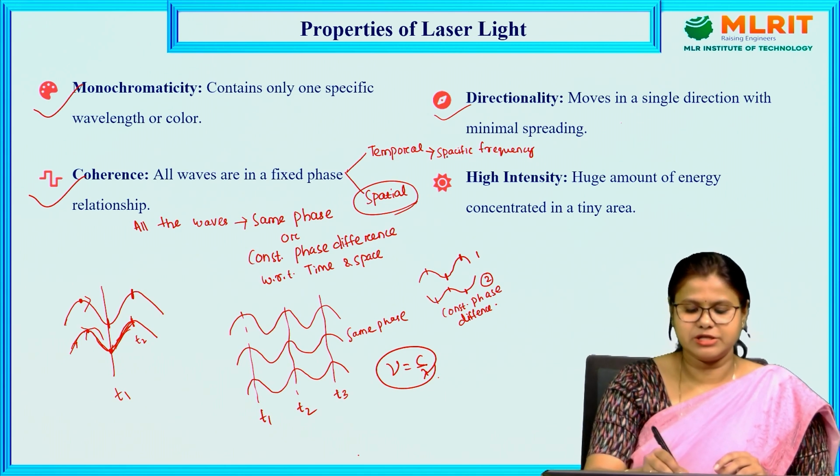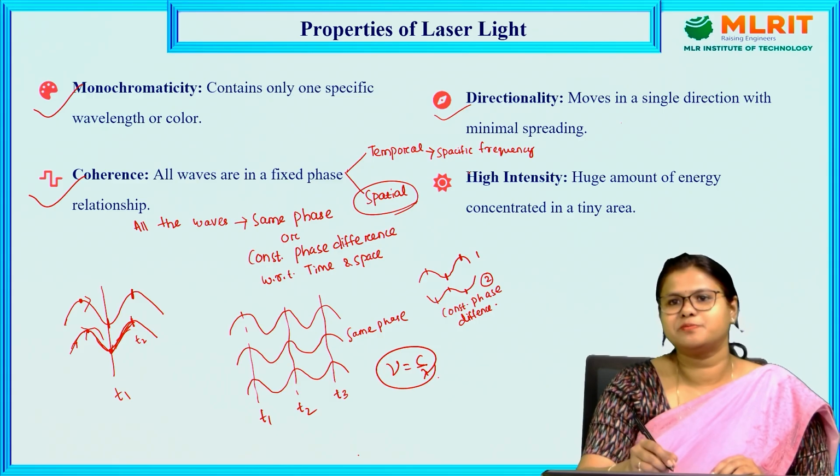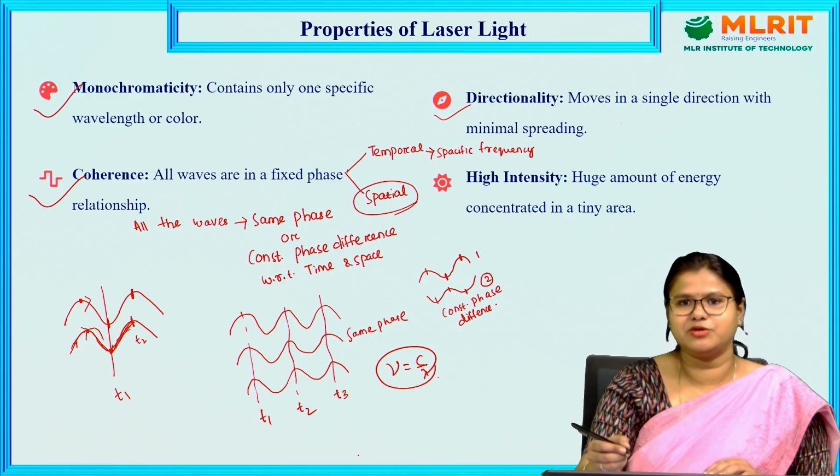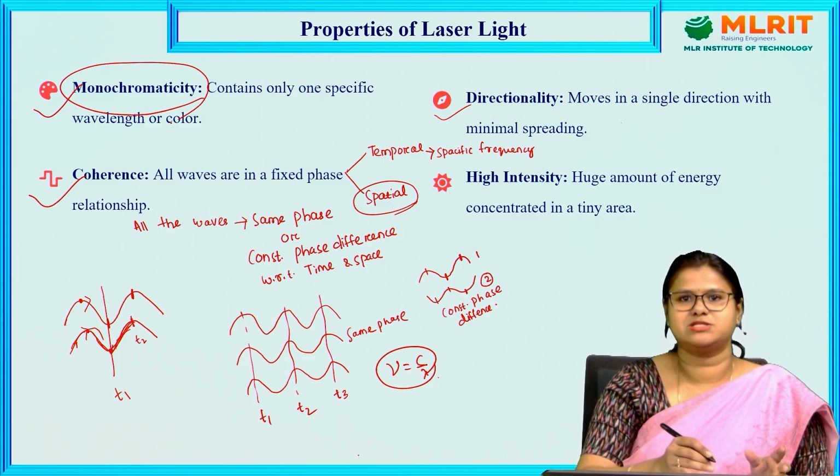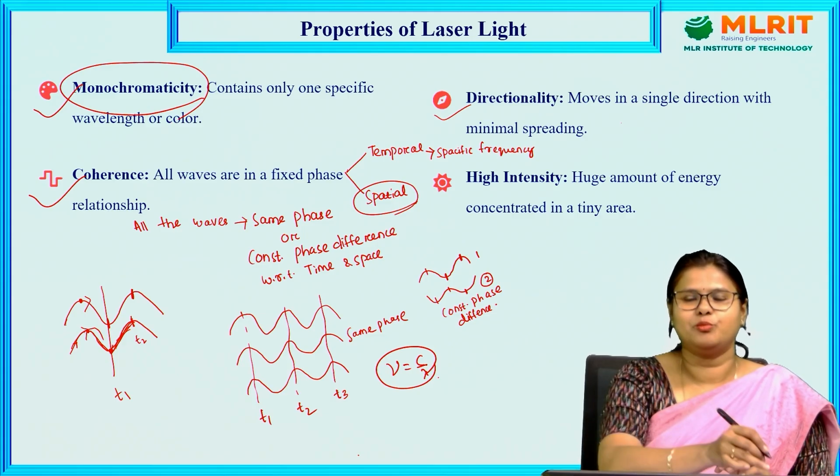So as I told, this temporal coherence leads to a specific frequency, and when we are getting a specific frequency or specific wavelength, that time we are getting monochromatic light. So this temporal coherence leads to monochromaticity.